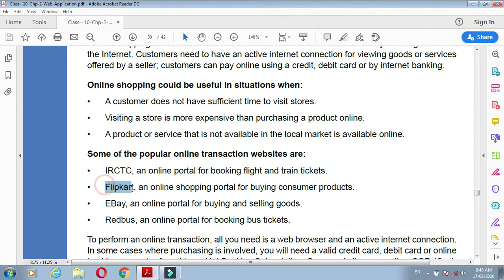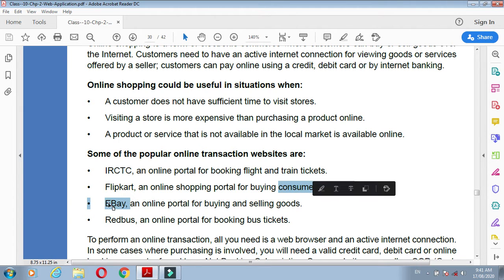What is Flipkart? Flipkart is an online shopping portal for buying consumer products. Different kinds of products are there: clothes, groceries, electronic devices. Anything you want, you can purchase on Flipkart. That is the portal or service. eBay is also an online portal for buying and selling of goods.